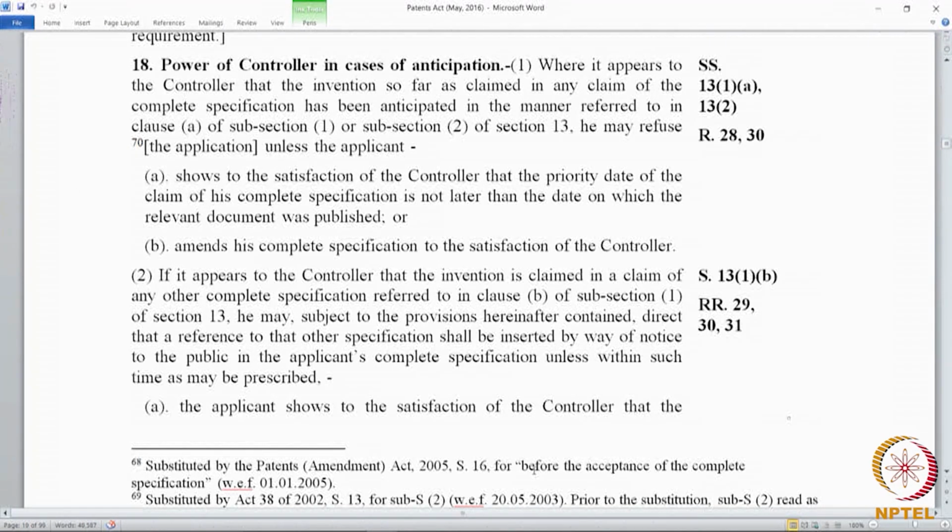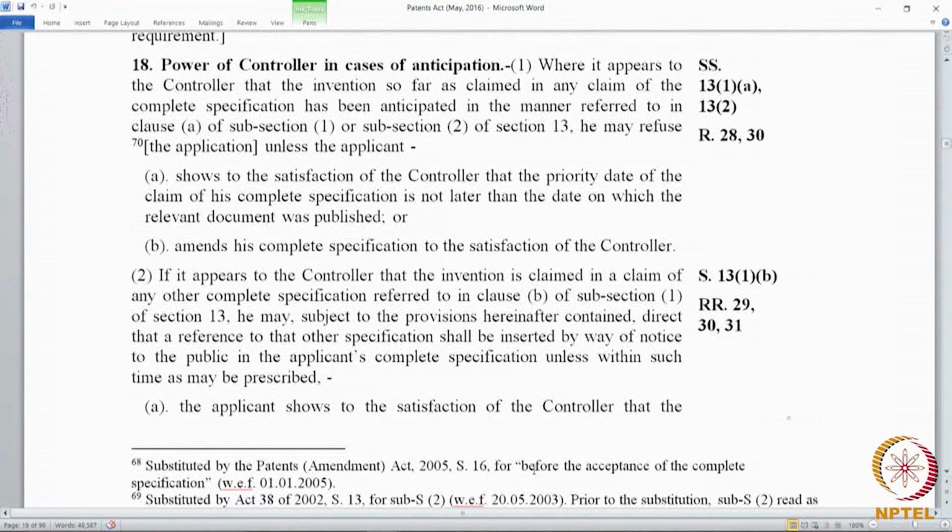And we saw in section 13 the examiner can make a report on anticipation by previous publication or by prior claim, and we saw the instances in which the report can cover cases of anticipation.